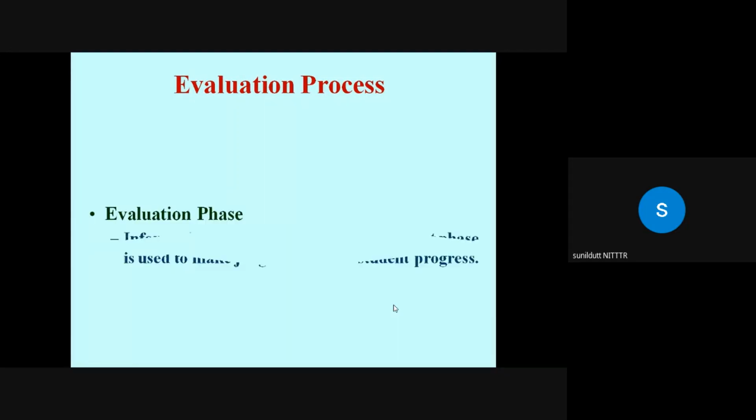The third phase is the evaluation phase. During the evaluation phase, the information which the teacher has gathered during the previous phase, that is the assessment phase, will be used to make judgments about student progress. And based upon the judgments, decisions about student learning programs are made and reported to the students, their parents, and appropriate institution personnel.